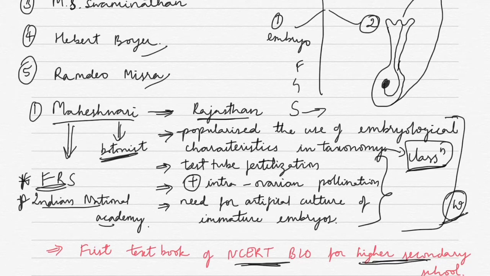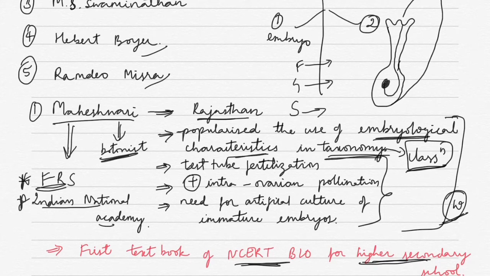So species is a taxa, genus is a taxa, family is a taxa, and so on. Embryological characteristics in taxonomy means that when we classify organisms, we take into consideration their characteristic features. Among the features, we can consider morphological, genetic, everything. In that way, we can consider embryological characteristics also.